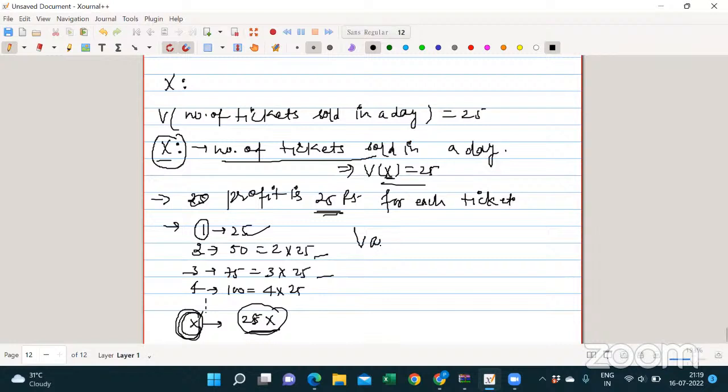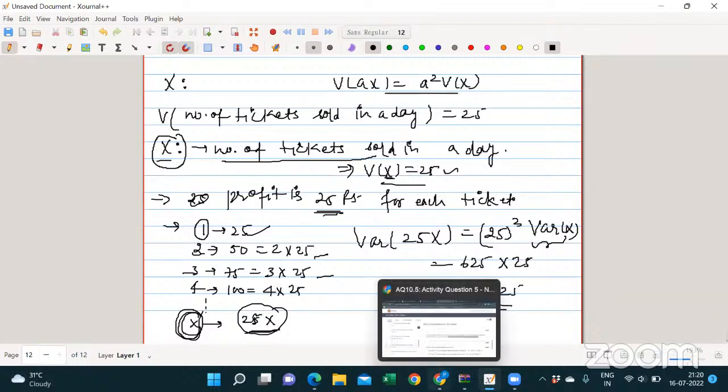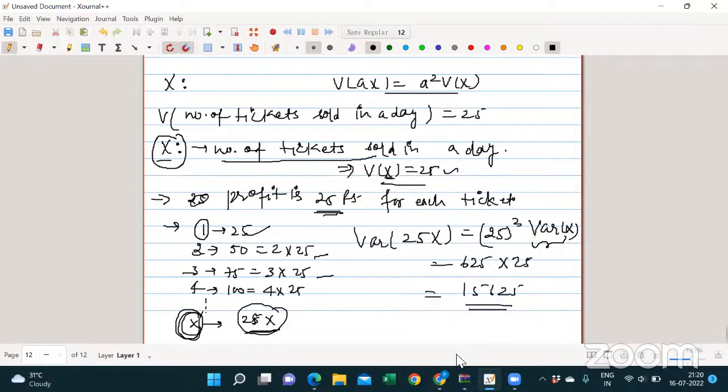So you have to find the variance of 25 into x. That means 25 squared into variance of x, since variance of ax is a squared times variance of x. 25 squared is nothing but 625, and the variance of x given is 25. What will be your answer? 15625, sir. Is that clear, Deepa? Okay, sir. Clear, sir.